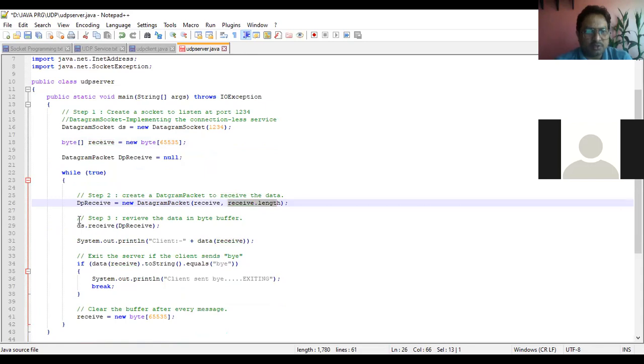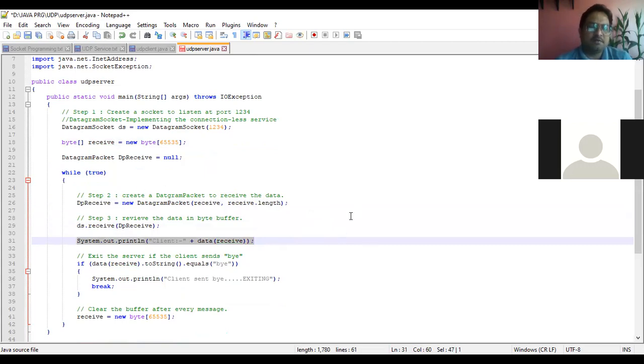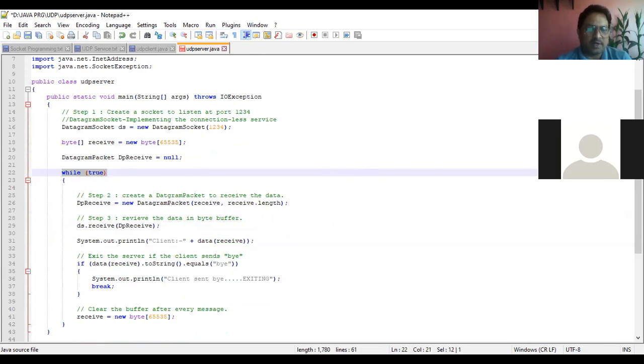Then after creating the datagram packet, step number 3 is ds.receive, datagram socket.receive, in which you want to receive dp receive. Simply, this function is sending the output to the console of the server. Again, when will you exit from the server process? It is an infinite loop.